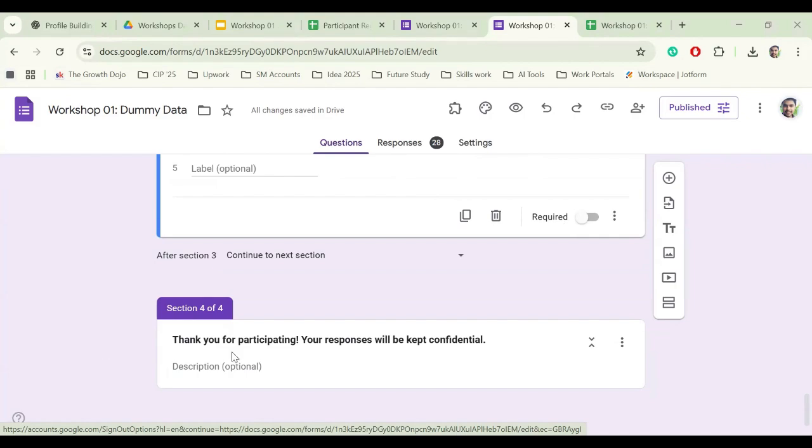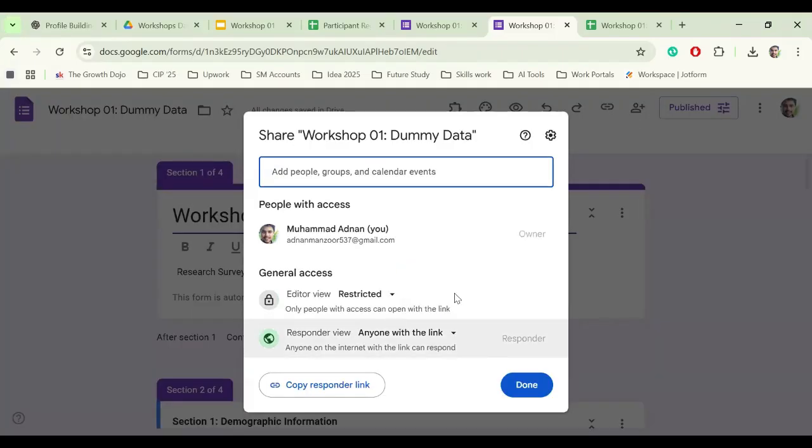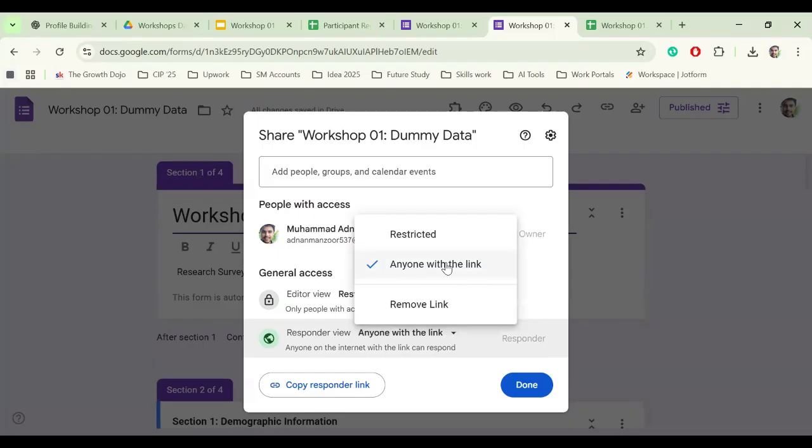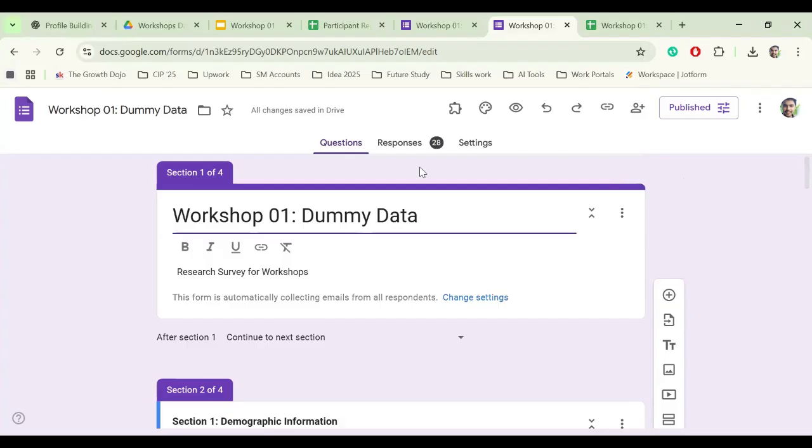Okay, after that, we complete the questionnaire and give a little thank you for the participation, and give the confidence that the data will be protected and confidential. When we have completed this questionnaire, we publish it, click on this button, and then go to this icon and make it available for anyone with this link. Anyone with this link can participate, and we copy the respondent link and share it with the number of participants, so they can complete it and we get the responses.